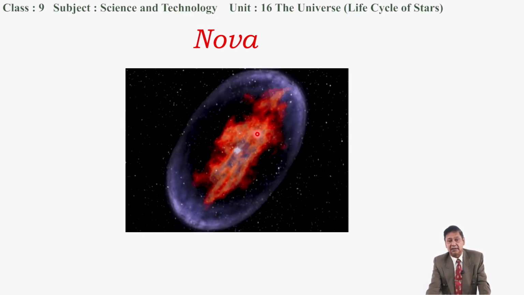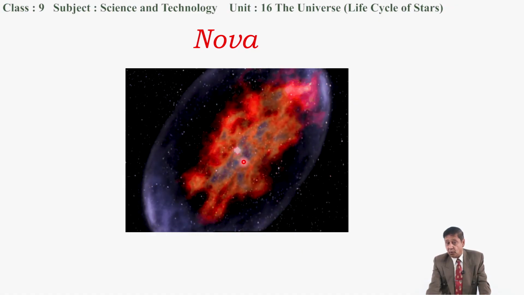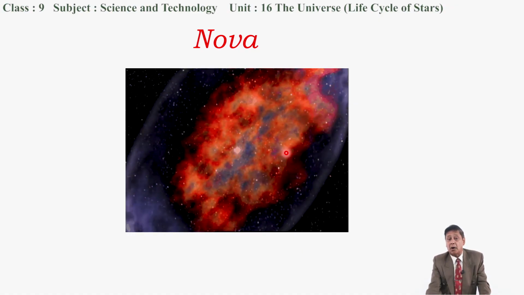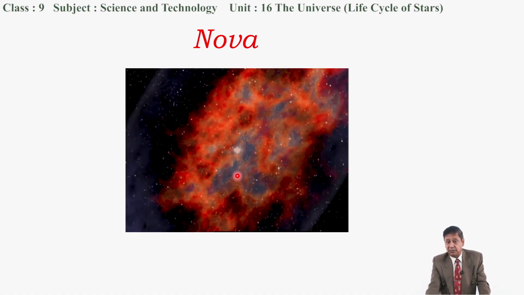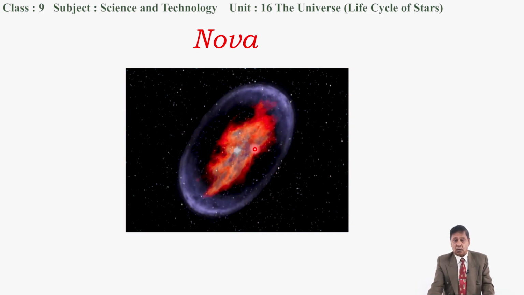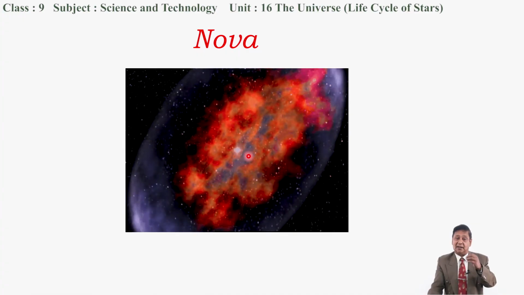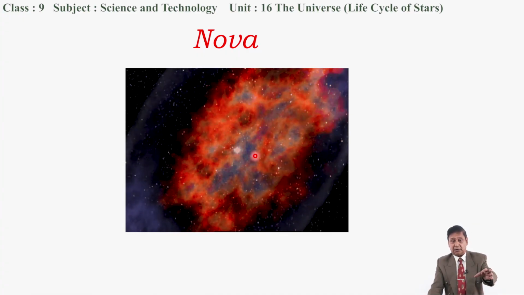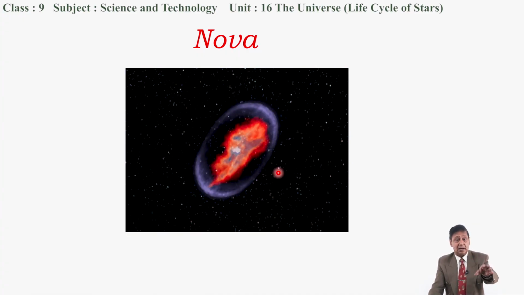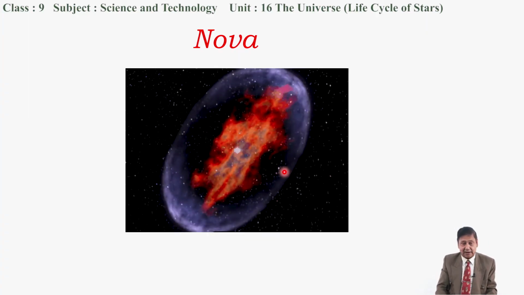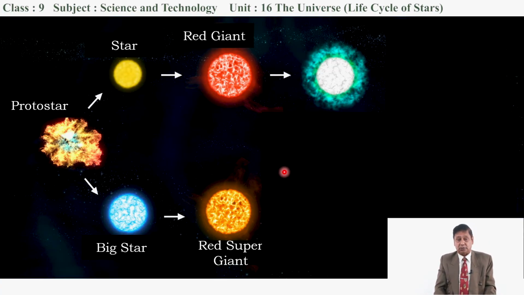Look at this. This is the nova, the outer envelope of the red giant star. I am not talking about the inner core. The outer envelope explodes, and the inner core is left over. And this left inner core, which contains mainly helium, converts to a white dwarf star.